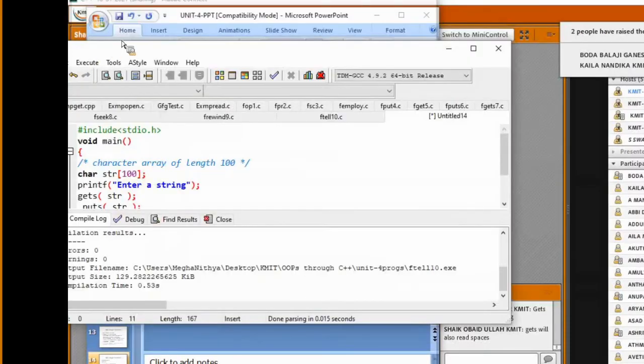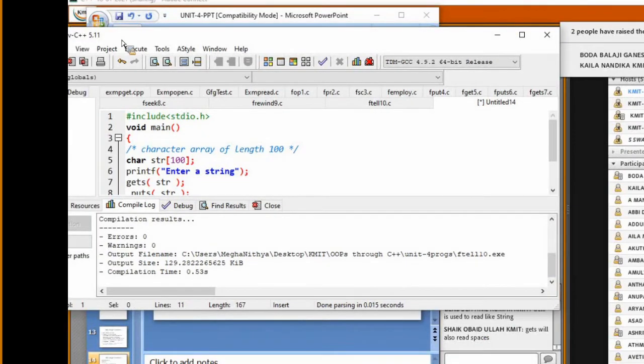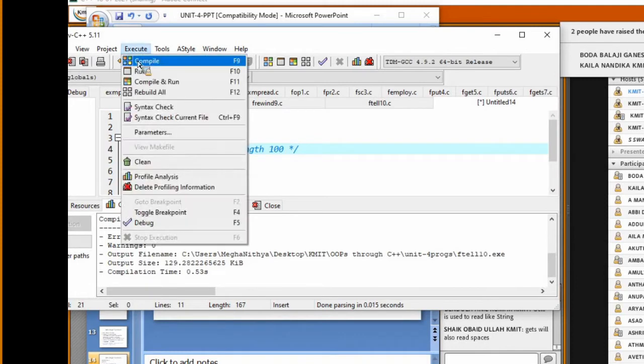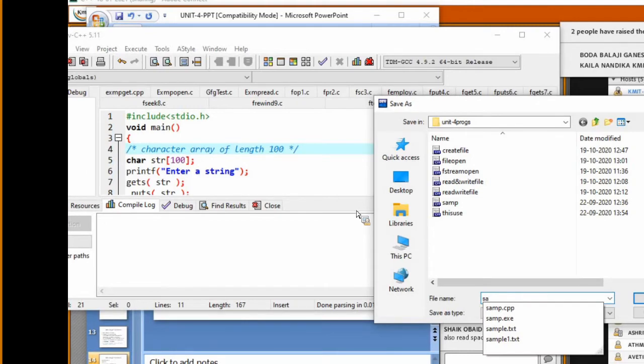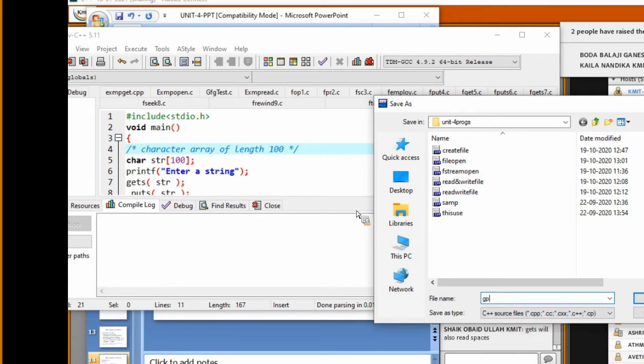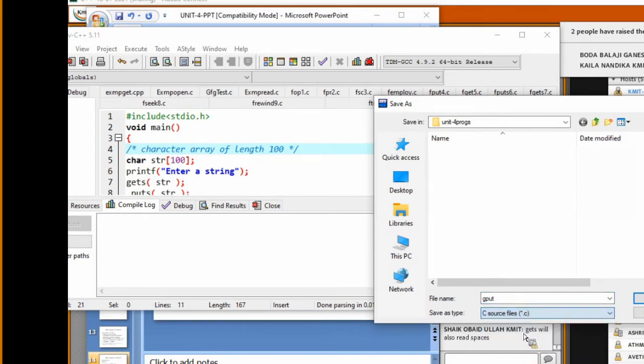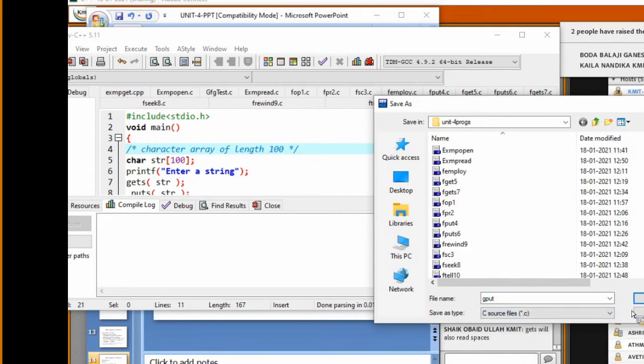I'm just putting the string here. Right, I'm compiling. Saving the program as gput.c.